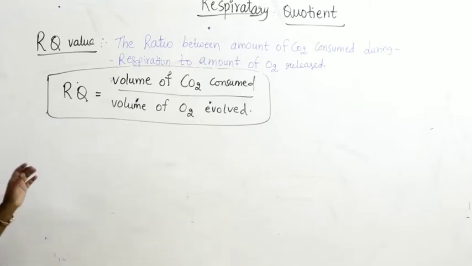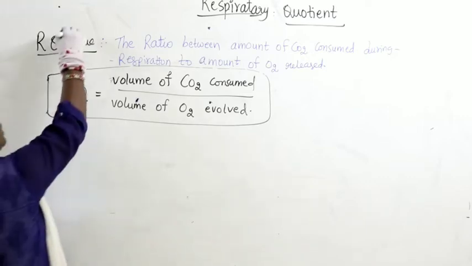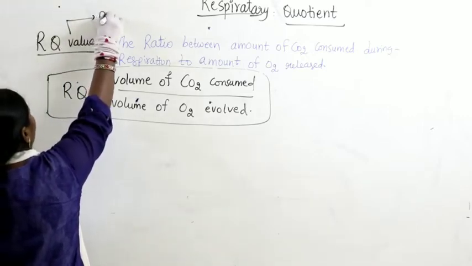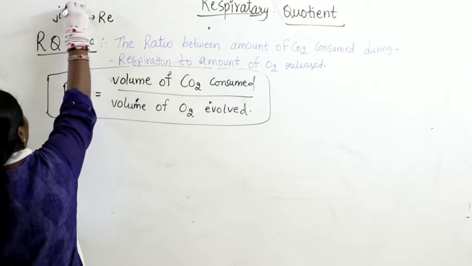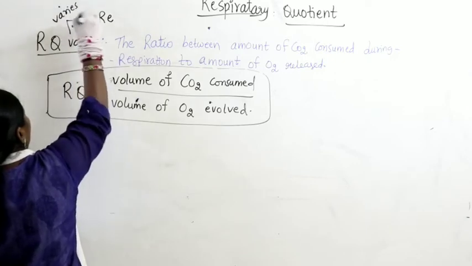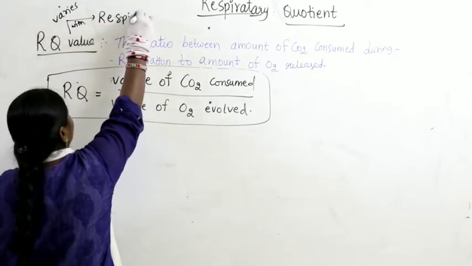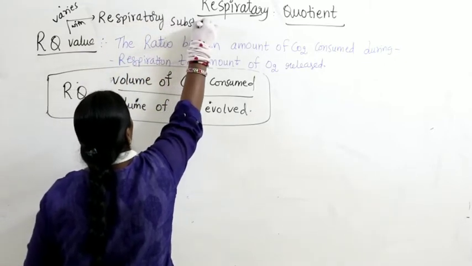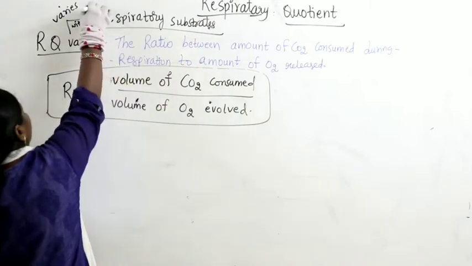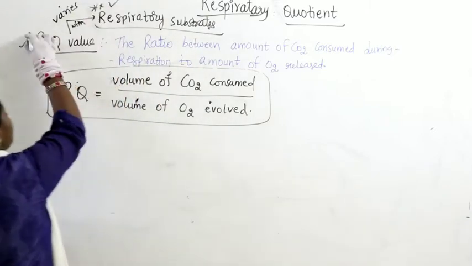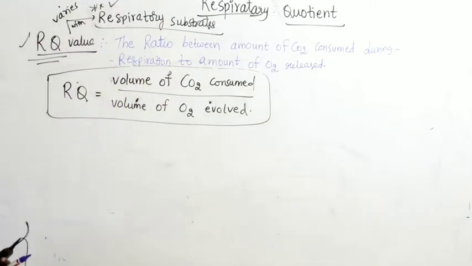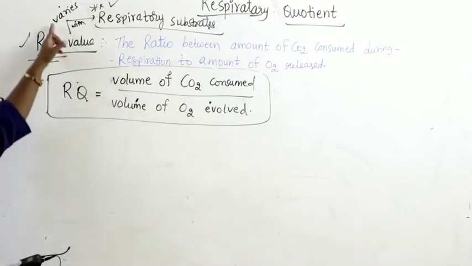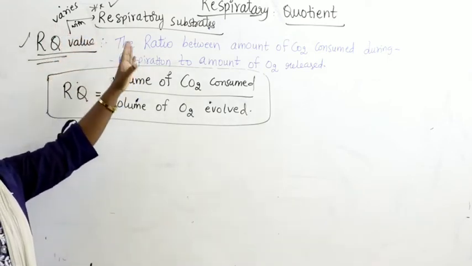Now the RQ value varies with respiratory substrates. Different respiratory substrates possess different RQ values.